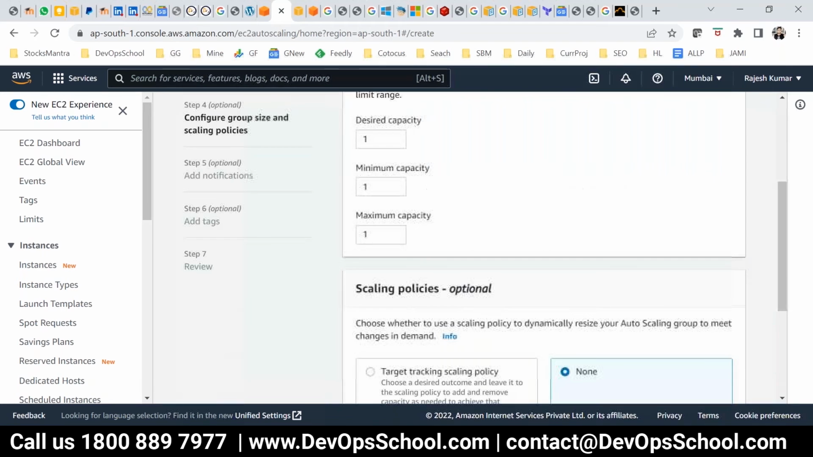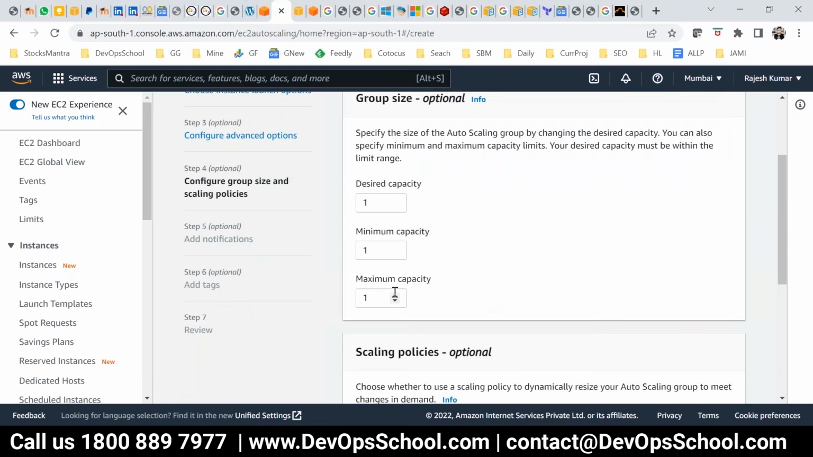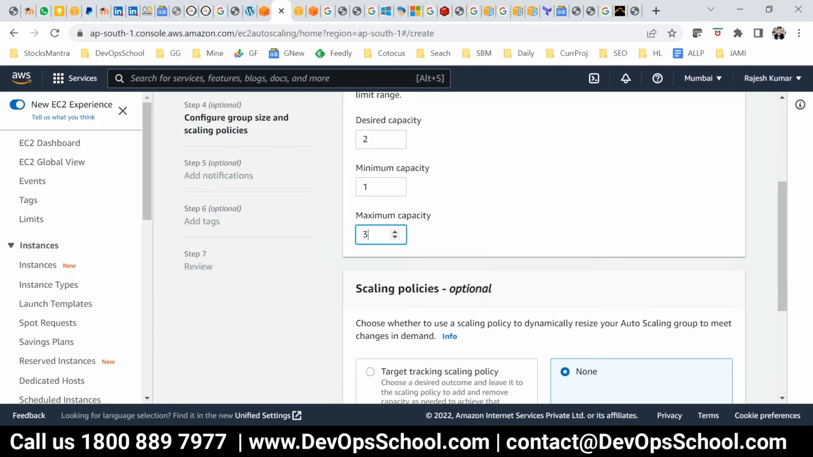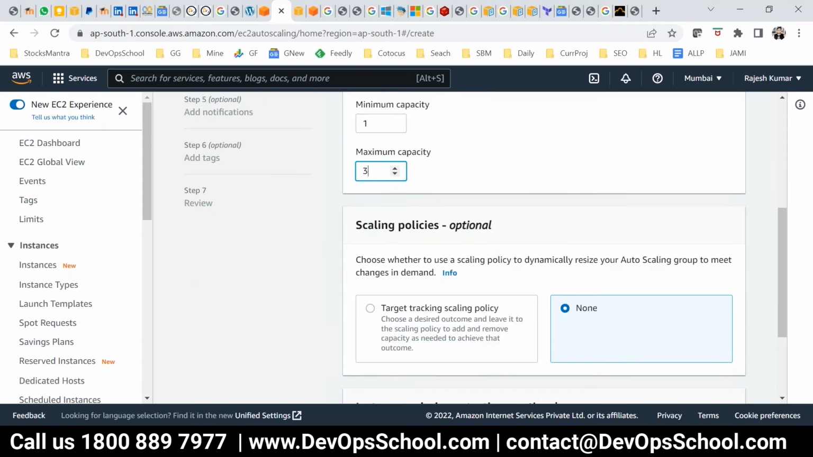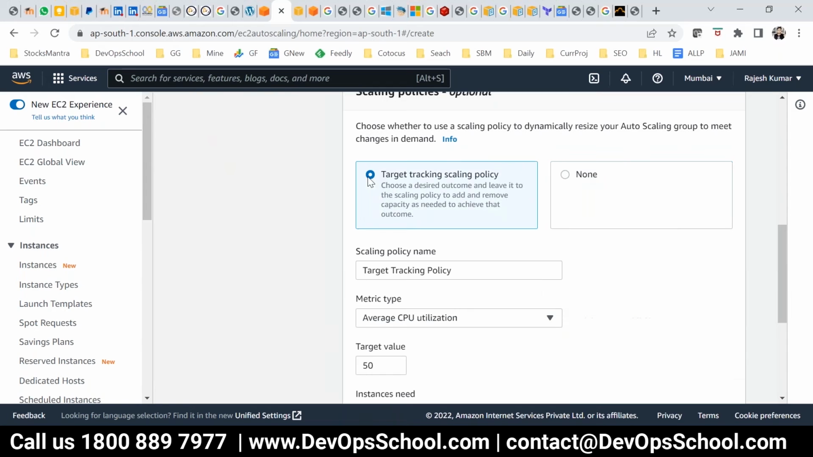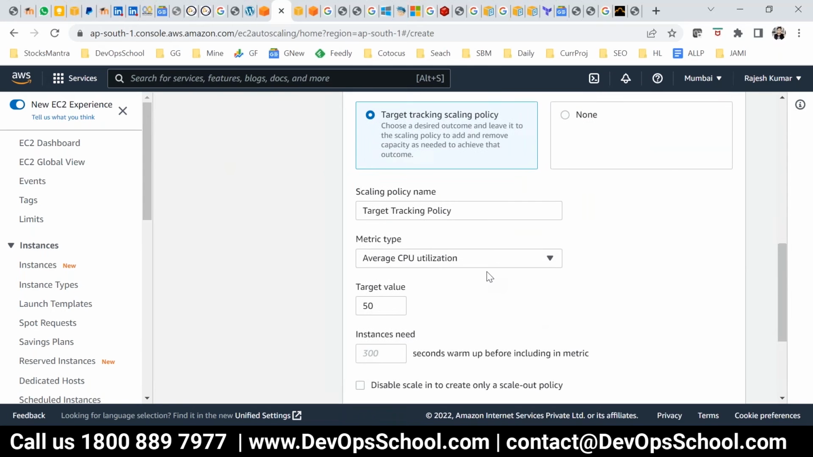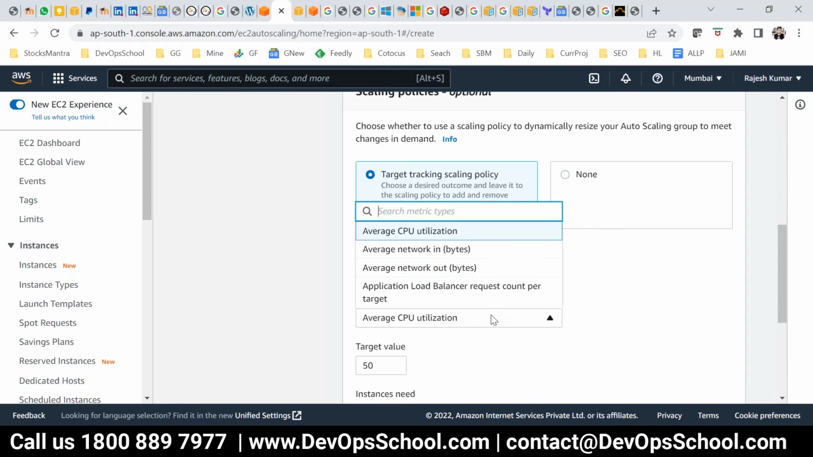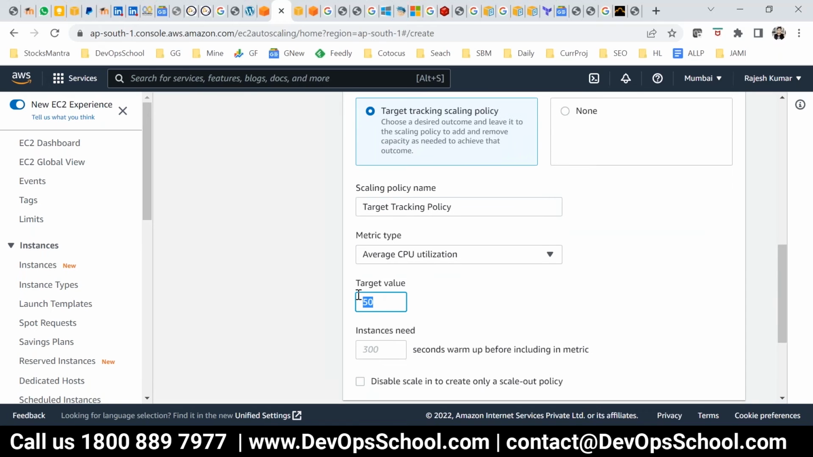Now here, this is an important one. How many desired instances do you want? Let's say 2 I want. What is the minimum capacity? 1. Maximum 3. This can be 300 also. Now here, scaling policies. So when to increase, when to decrease. Here CPU utilization, if it is more than 50%, I'll put it at 5%. This is a worst setting, but I'm doing it so that it will be created.